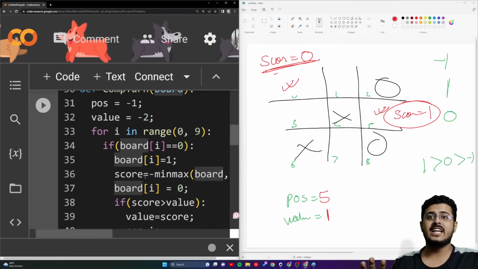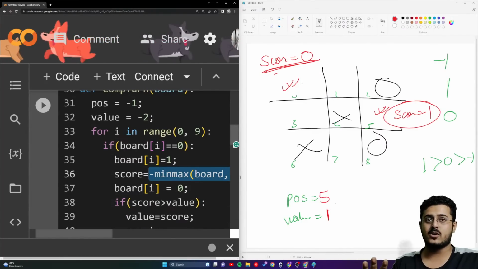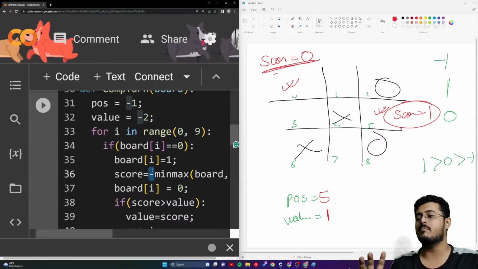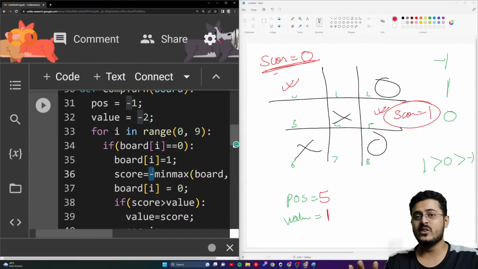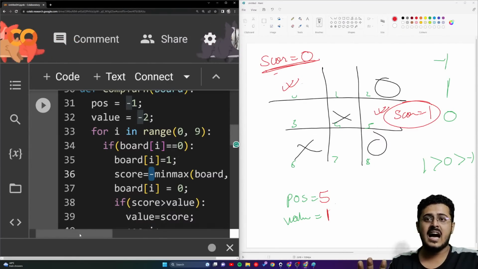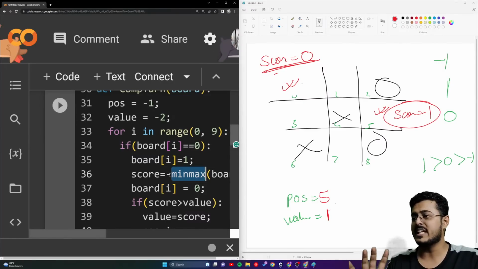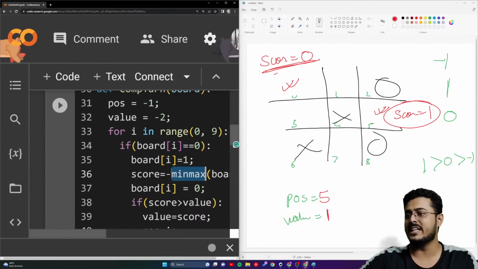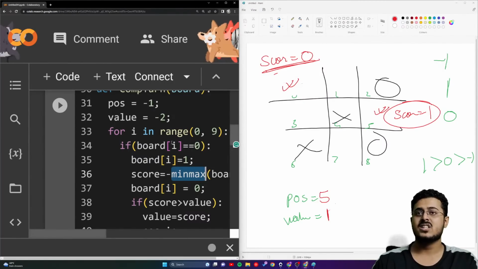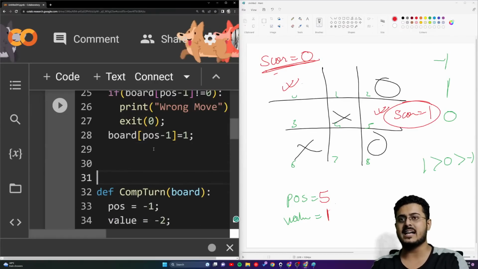Now we need to implement the min-max algorithm, and we need to understand why there is a minus right over here. These are the two things that we need to understand right now. They are the only two things that are left, guys. So let's first start by implementing the min-max algorithm.